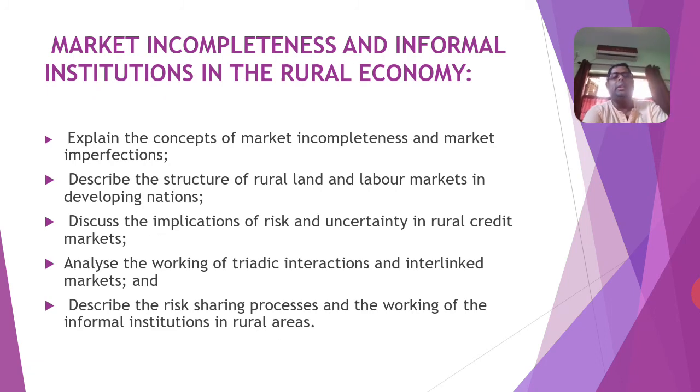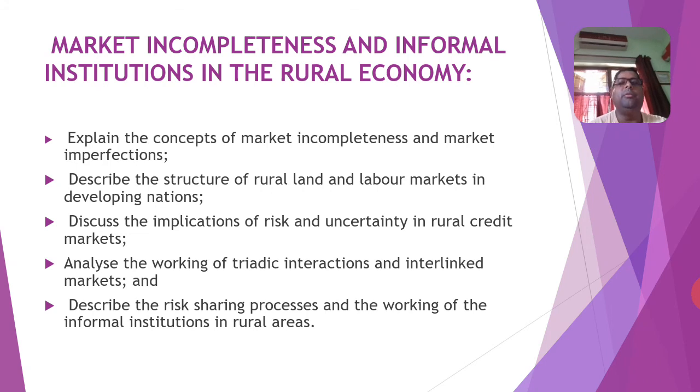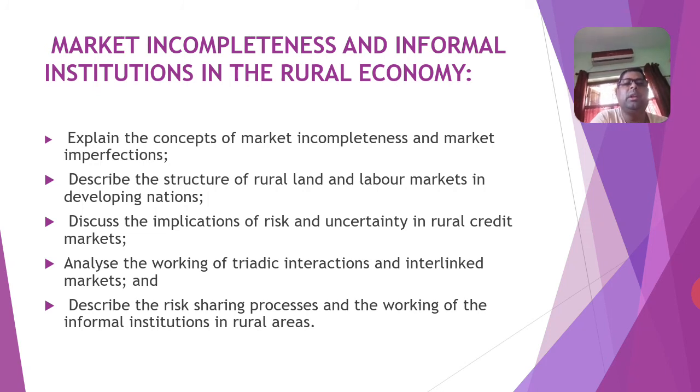The next chapter is related with market inclusiveness and informal institutions in the rural economy. From this unit, you will get the concept of market incompleteness and market imperfections. And from this unit, you have to describe the structure of rural land and labor markets in developing nations, and you have to explain the implication of risk and uncertainty in the rural credit market. In the rural credit market, we know there are two types of credit in the rural area.